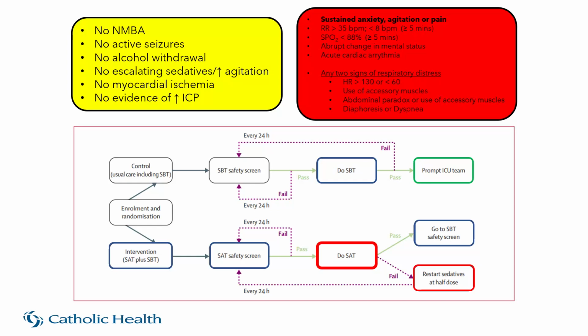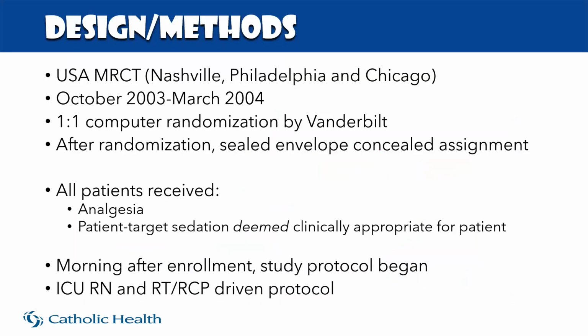Some important tidbits here. A spontaneous awakening trial could occur for up to 4 hours. And to pass that awakening trial, all you had to do was open your eyes to verbal stimuli or last the 4 hours without exhibiting any evidence of failure. Now, when it came to the breathing trials, those lasted 120 minutes regardless, and you had to reach that 120 minutes to pass. Now let's take a look at the design and methods of the trial.